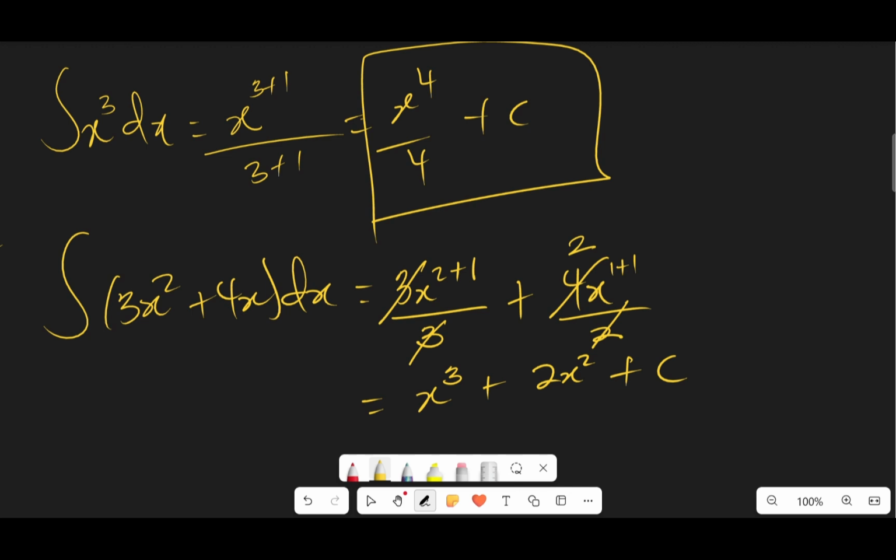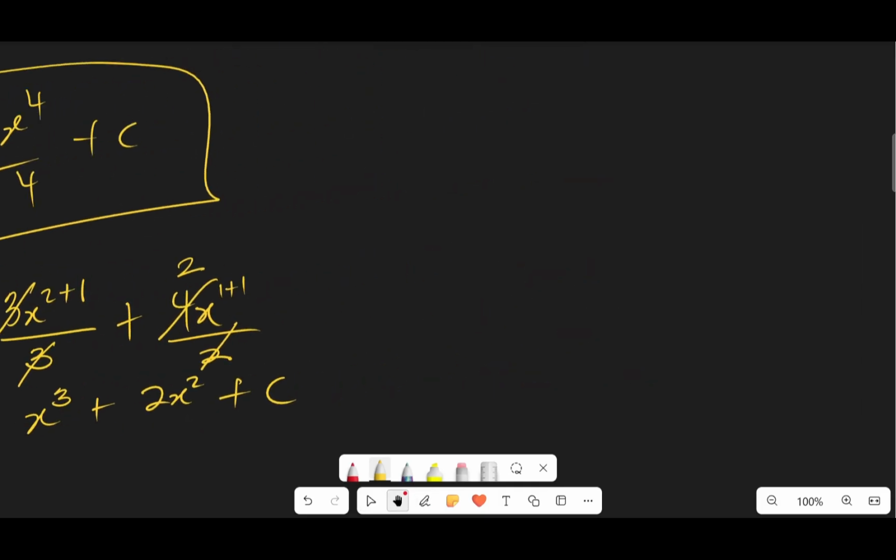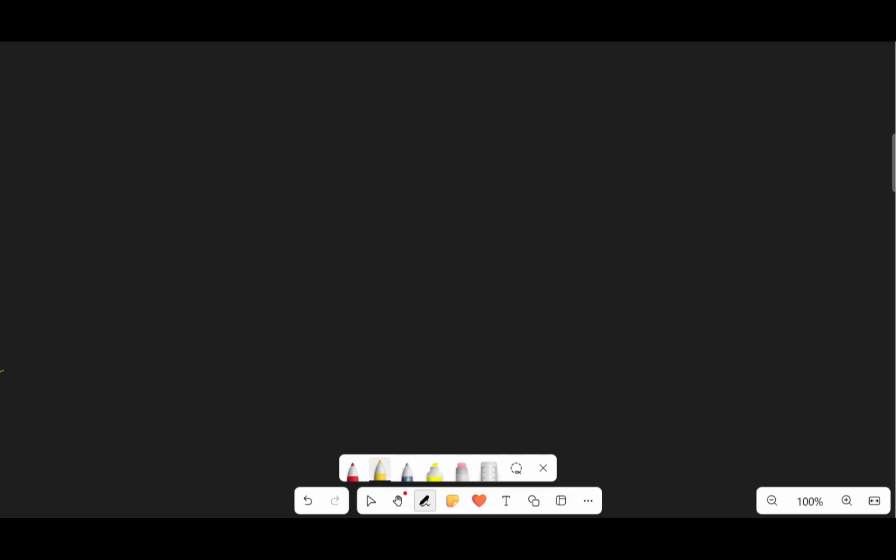So with the indefinite integral, they don't give us any limit. They just give us the raw expression to integrate. But with the definite integral, we are given limits, something like this: the integral from a to b of f of x dx. It means that we can't just integrate, but we have to make use of the a and b attached to the integral sign.